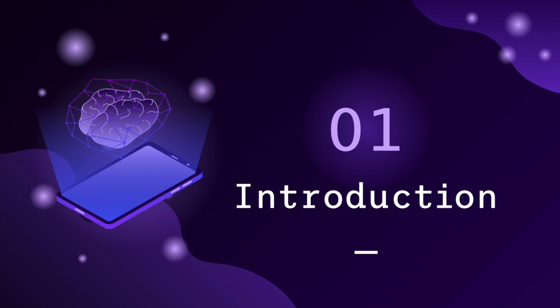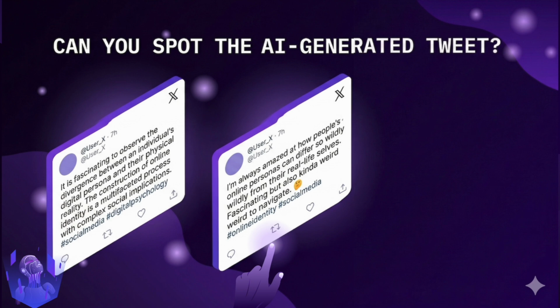I am Ananya, and before I get into anything, I want to ask you a question. Take a look at these two tweets, they are the same topic, format, and style. Just one was written by a human and the other one by AI. Can you spot the AI generated tweet? Well, the one on the left is the answer. And if you got it wrong or weren't sure, that's exactly the problem we're solving.